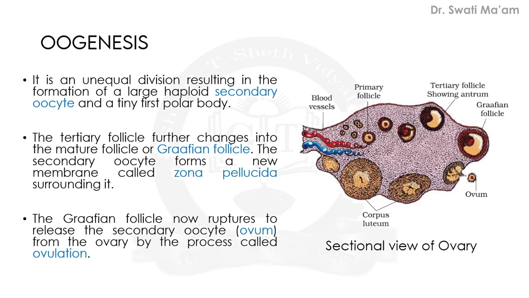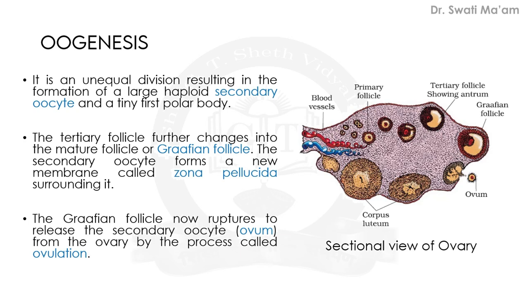Now the tertiary follicle further changes into the mature follicle, known as Graafian follicle. Within this, some development takes place, and now this stage is known as Graafian follicle. This diagram is also important to draw, and sometimes questions based on the diagram can be asked, either labeling or identification like this.